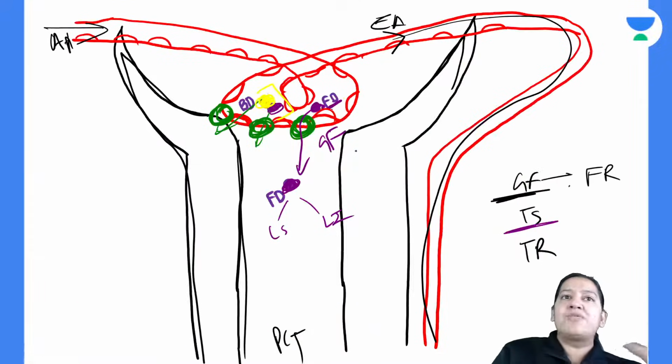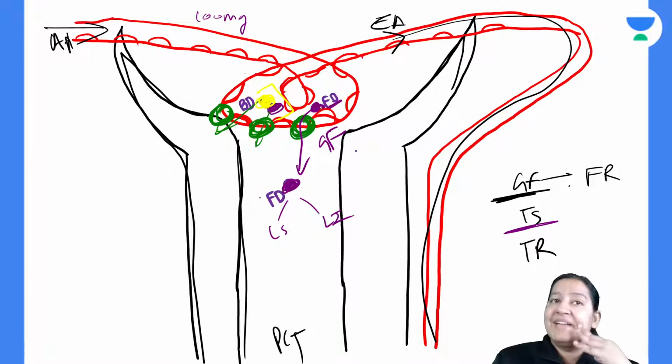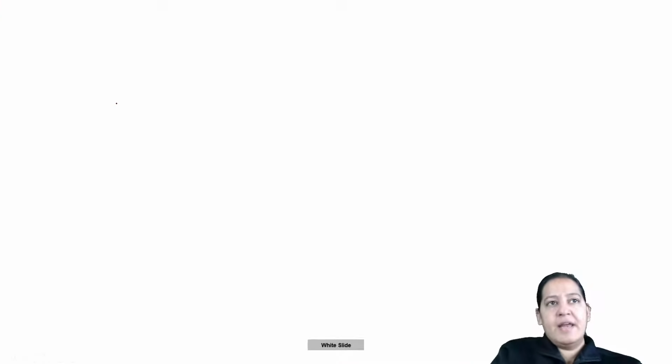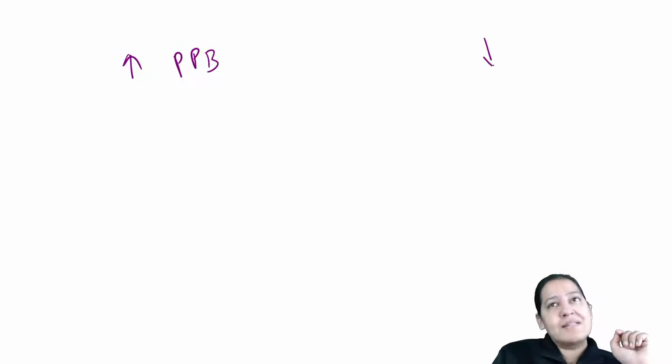Now, how much drug is free and how much is bound? Total 100 milligram is there. From the 100 milligram, how much is free or how much is bound? Who will decide that? Free will cross and bound will not cross, so who will decide the proportion? The proportion is based on plasma protein binding. You already know the term plasma protein binding. There are some drugs which have high plasma protein binding, PPB, and there are some drugs which have low plasma protein binding.